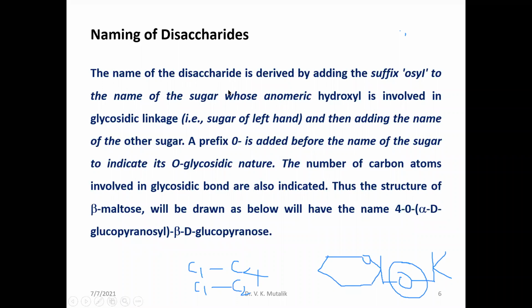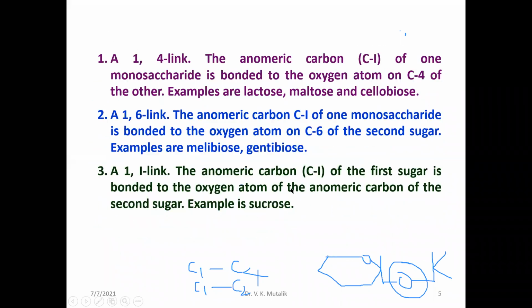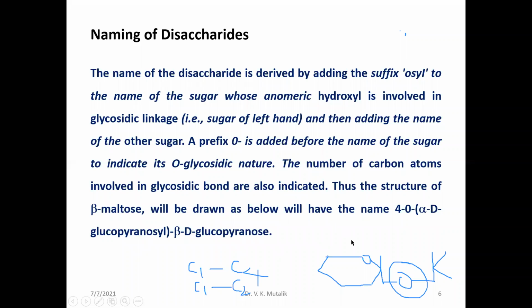Generally, the names of disaccharides are derived by adding the suffix osyl to the name of the sugar whose anomeric hydroxyl group is involved. For example, this is the anomeric carbon atom. The sugar with the anomeric carbon involved always comes on the left side. This is the left side ring and another is the right side ring.